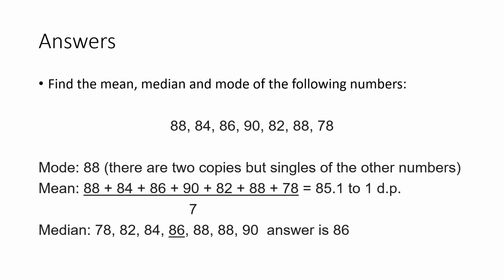Right, your answers. So the mode. From this data, it's quite easy. You can see there are 2 copies of 88 and only 1 copy of everything else. That means your mode is 88. It's there the most.